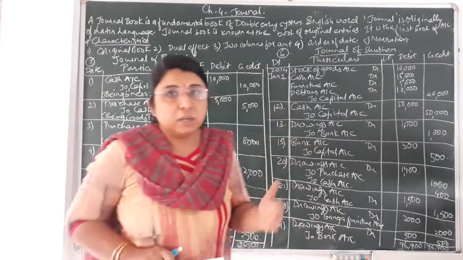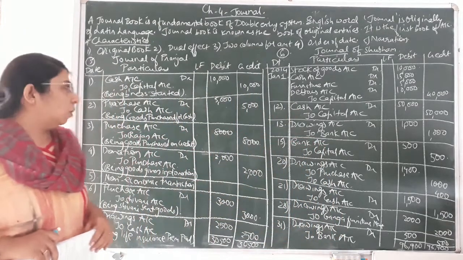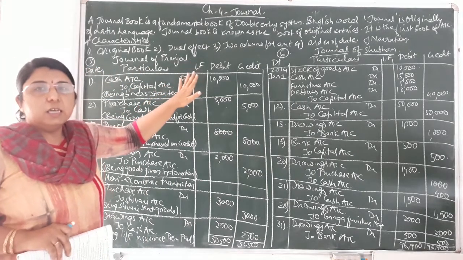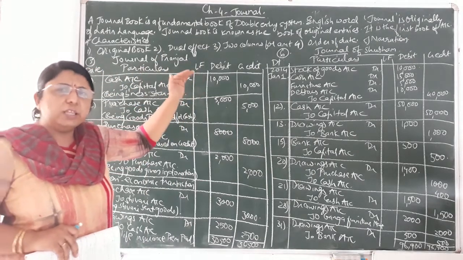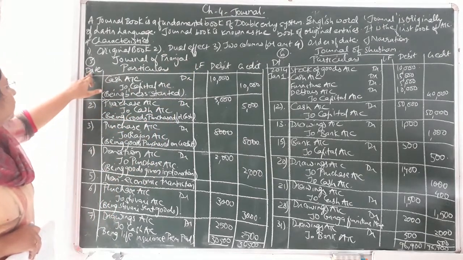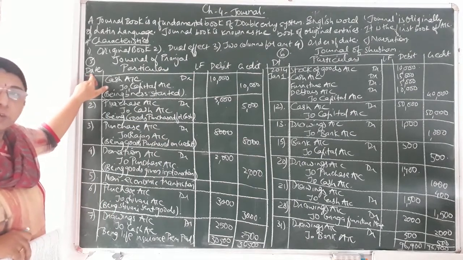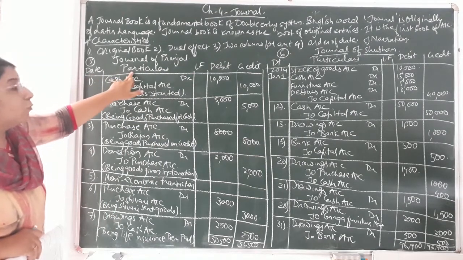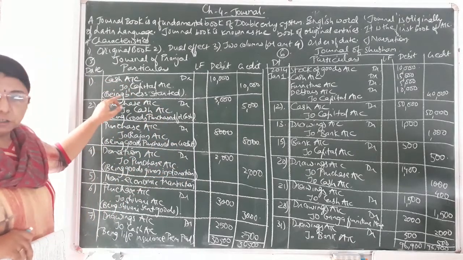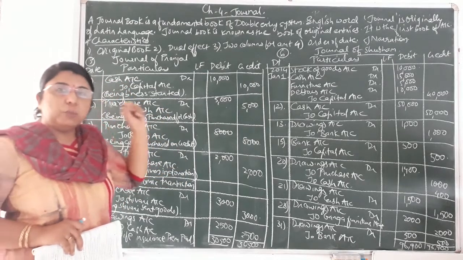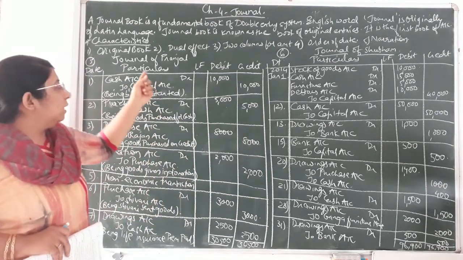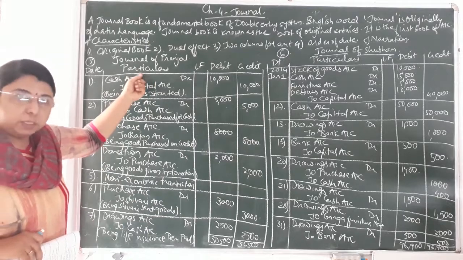Okay, so now let us understand the specimen of the journal book. As you can see, I have directly started with the sum, but together with the sum you will be able to understand the specimen also. The first column would always be date. Then the second would be particulars, in which you will write the transaction: what type of transaction, which account will be debited and which account will be credited. Those details you will write in the particulars column.